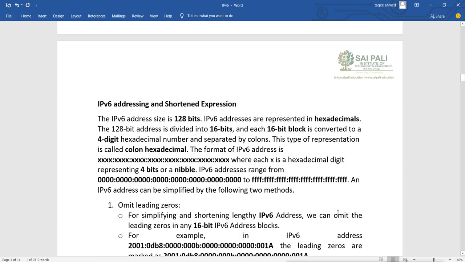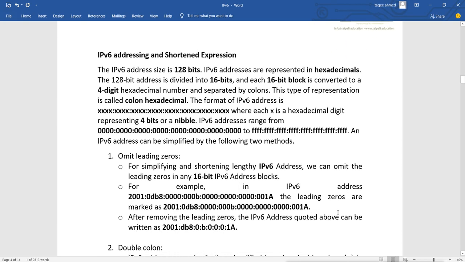Now, IPv6 address shortened expression. As I said, this address is still big. That means it is 128 bit, so it was not easy to express it. It was not easy to write it in decimal, not even in binary. So it is in hexadecimal, but still, even in hexadecimal, it is a very big address. So there is an option: we have to minimize or shorten the address.